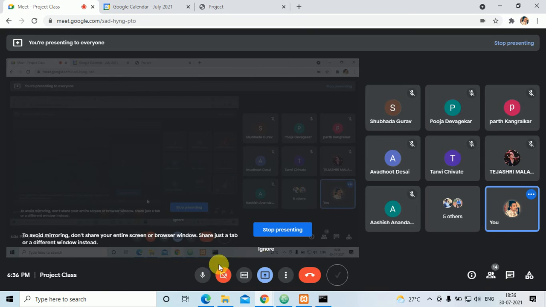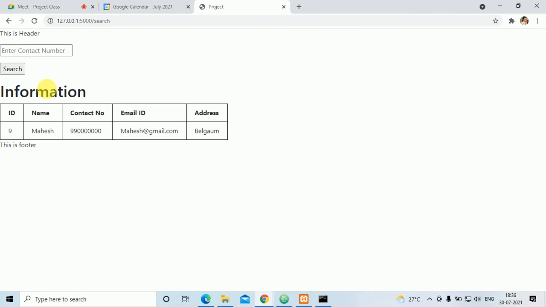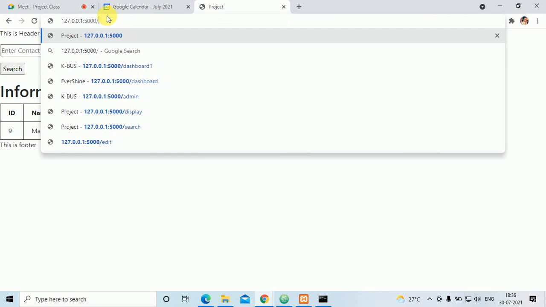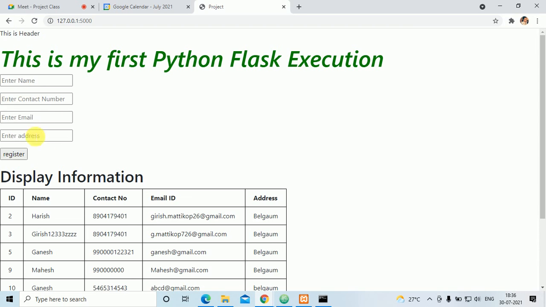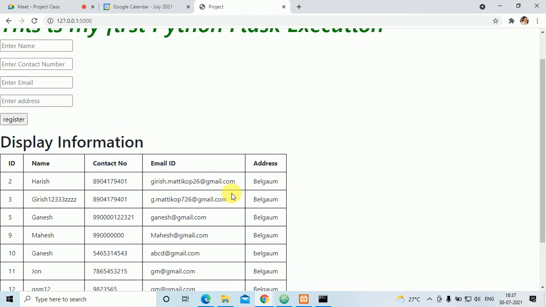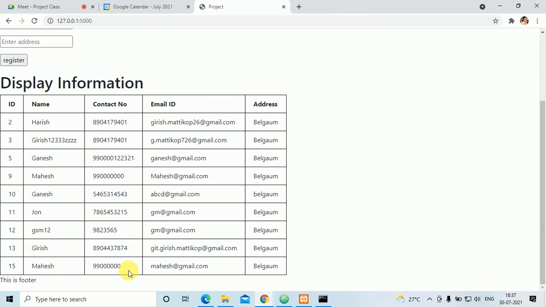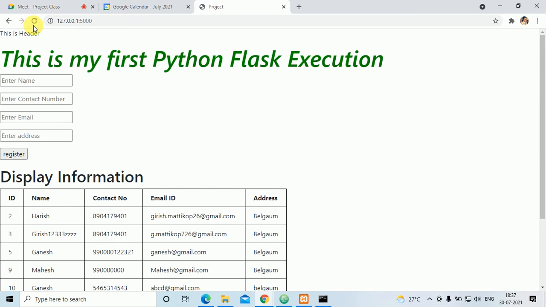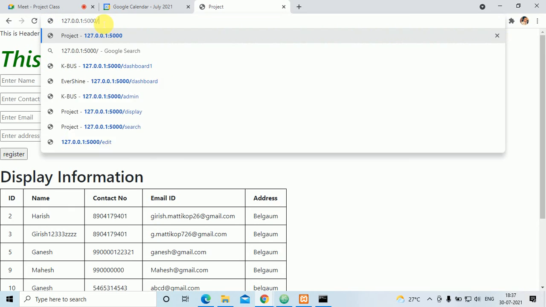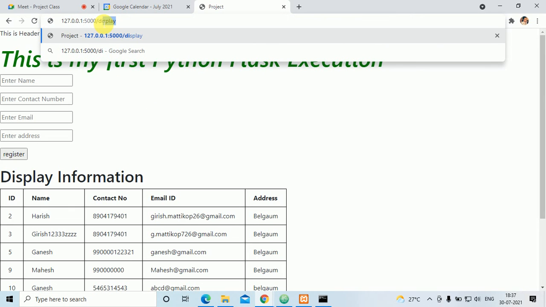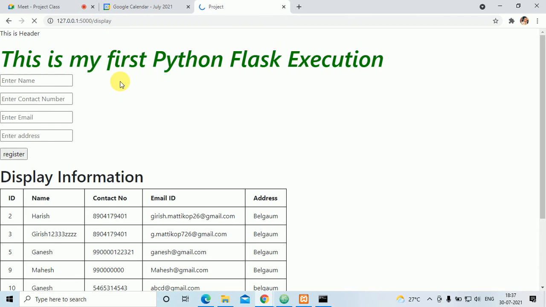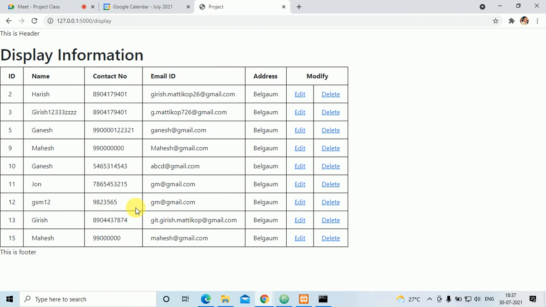Okay, so now the last but not least, this search you understood. This is the register insert, you understood. Now again, what I'll do is display. Here only you can do the display, or else you can do the display in another section. I'll forward you this file. Here is the other section, this is the display.